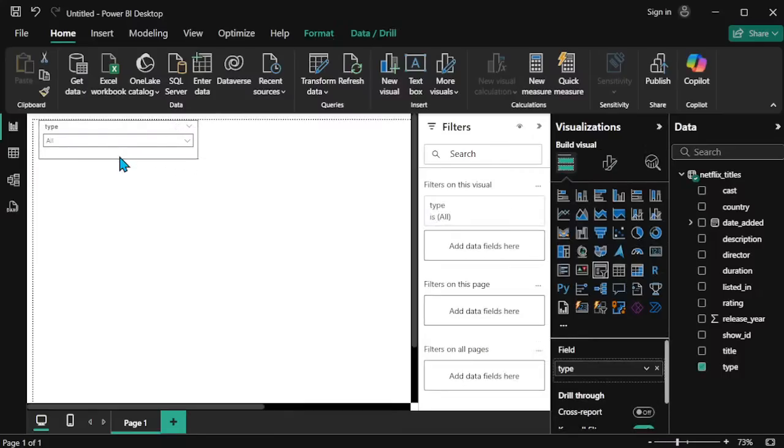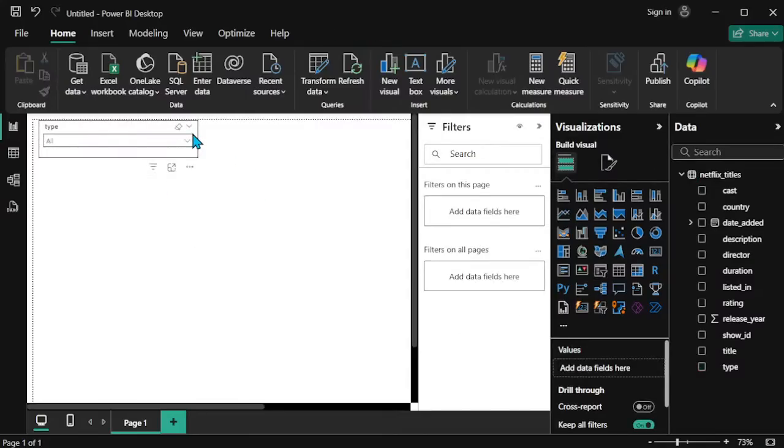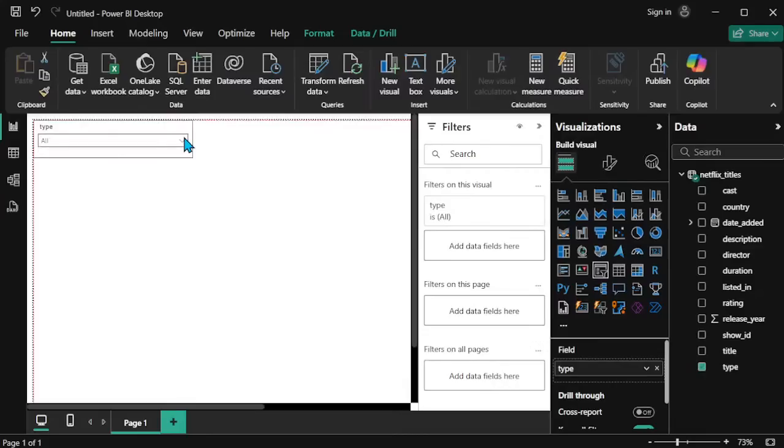So for the type column, the drop down is like this. In this, all means all values will be shown. Otherwise there are two options, movie and TV show. Once you select movie, only the movie details are present. If I select TV show, only the TV show details are present in all of those templates, right? Once I create that, then we can easily understand how this kind of slicer works. Okay, so this is one of the slicer formats.